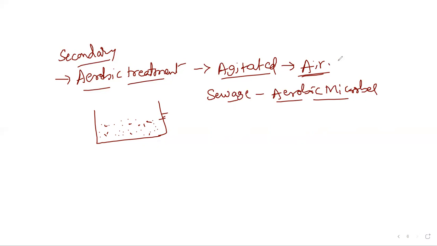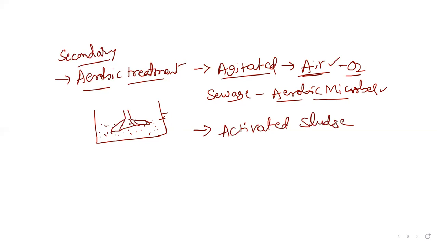ಕ್ಲಿಯರ್ ಮಾಡ್ತಾರೆ. A continuous supply of air will be there by agitating or stirring, because they are provided with stirrers, with agitators. Continuously the sewage water is stirred or agitated, and that will supply a maximum amount of air that supplies oxygen. Okay, so in the aerobic way, sewage water is treated in secondary treatment. Whereby the aerobic microbes found in the sewage water break down the organic content found in the sewage water. Okay, hence now this is what is called an activated sludge.